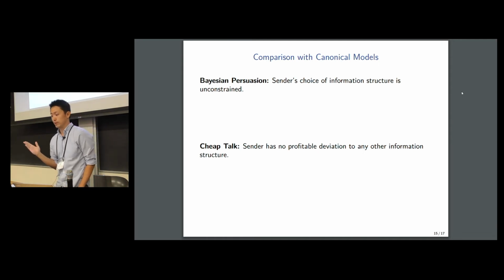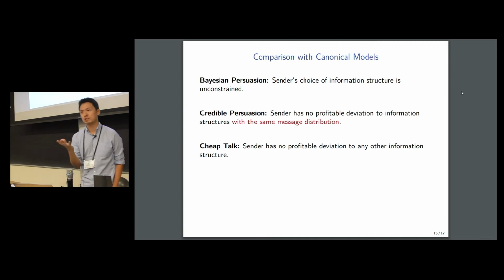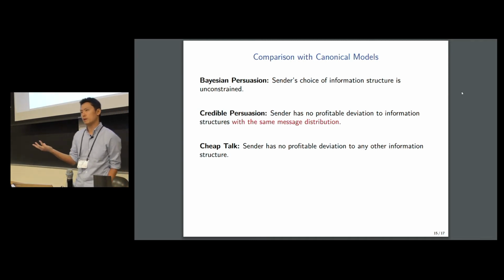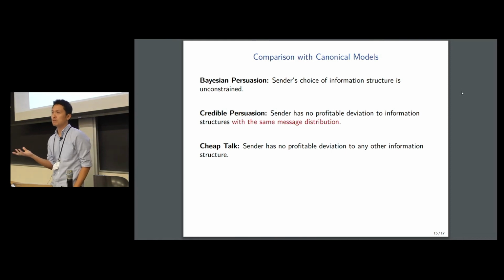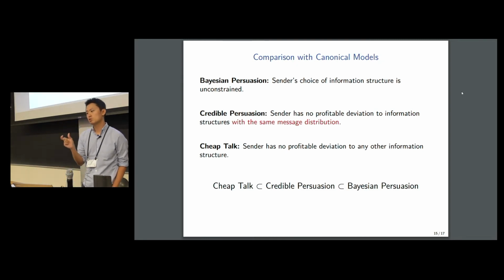So in equilibrium, the sender has to have no profitable deviation to any other information structure. In our model, we also need to worry about the sender deviating to other information structures, but we only need to worry about deviations that maintain the same message distribution. So in this sense, our model is one with partial commitment that sits in between cheap talk and Bayesian persuasion.